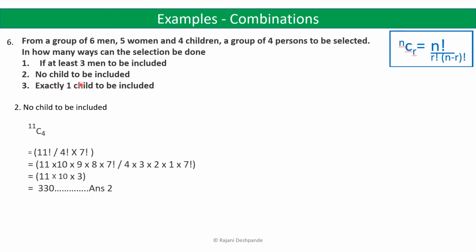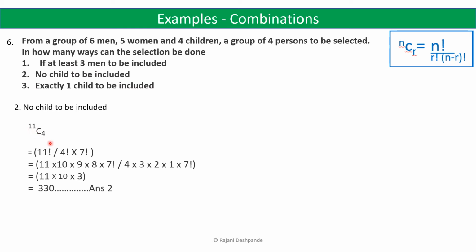Now let's solve the second question. No child is to be included. Since there are 6 men, 5 women and 4 children, and since no child is to be included, we cannot choose any child from the 4 children. So we will take 6 plus 5, 11 members, from which we can choose any 4 members. So there is no restriction on how many men or how many women. So we can directly choose 4 persons from the 11 members. So this can be done in 11C4 ways.